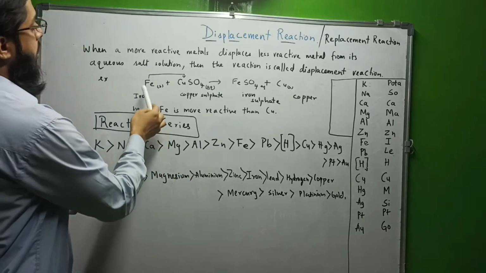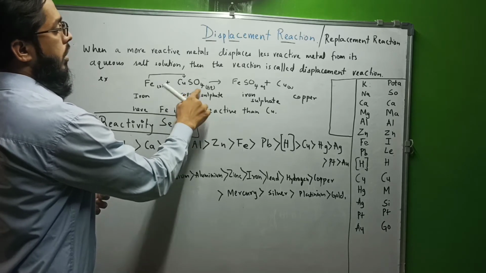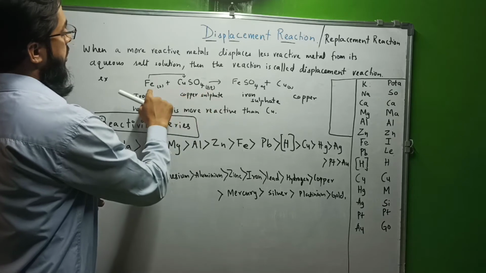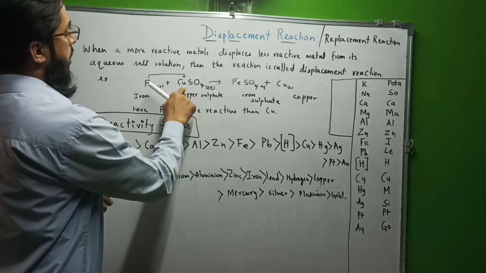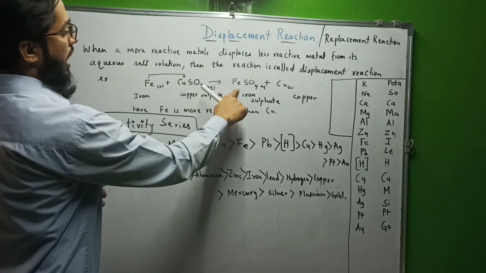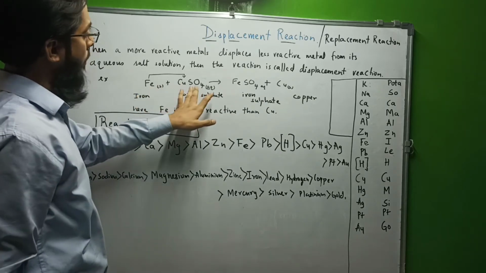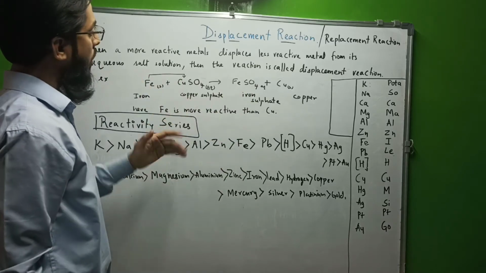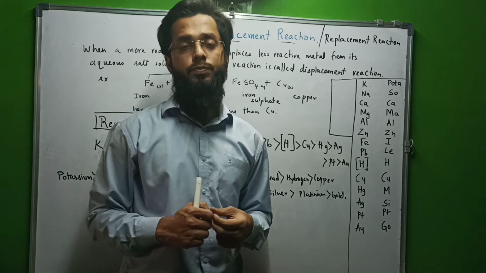Let's take an example like copper sulfate solution. It is a blue color solution, made in water, so we have to write aqueous solution. When iron reacts with copper sulfate solution, iron displaces copper, iron takes the position of copper, and you can see now it is FeSO4 plus Cu. So iron removes the copper from copper sulfate and takes its position, it's displaced. Why does it happen so? Because iron is more reactive.